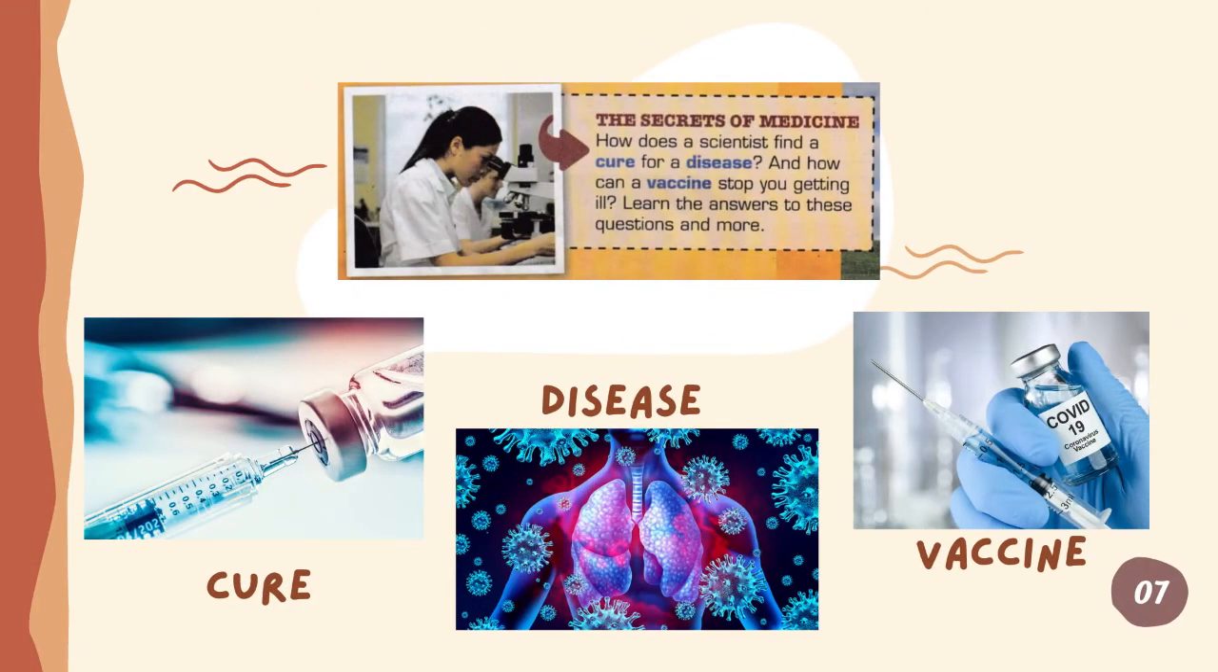The secrets of medicine. How does a scientist find a cure for a disease and how can a vaccine stop you getting ill? Okay, cure is penawar. There's difference between find a cure and vaccine. Find a cure means you can heal the disease completely, but vaccine is actually preventative measure that could stop you from getting really bad symptom of any disease. When you are getting vaccine, it doesn't mean you are not going to get the disease, but it will just stop you from getting worse from the disease.